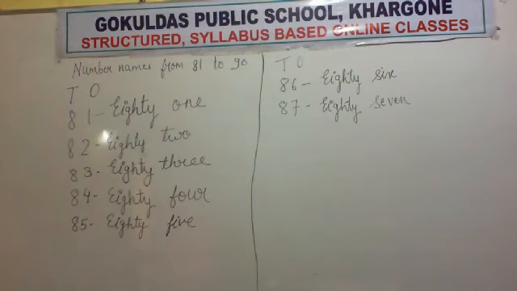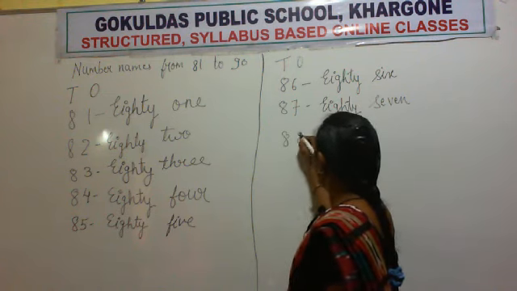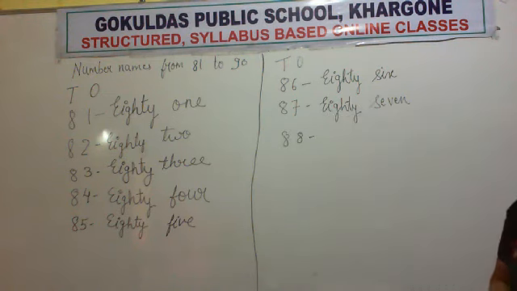EIGHTY 80. SEVEN 7, 87. Now what is the number after 87? Which number comes after 87? 88. Okay, now write the spelling of 88. What is the spelling of 80? EIGHTY.